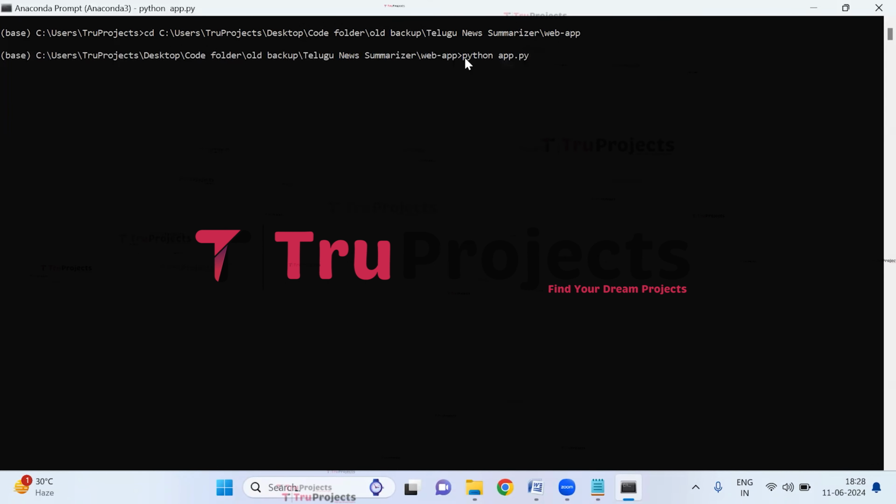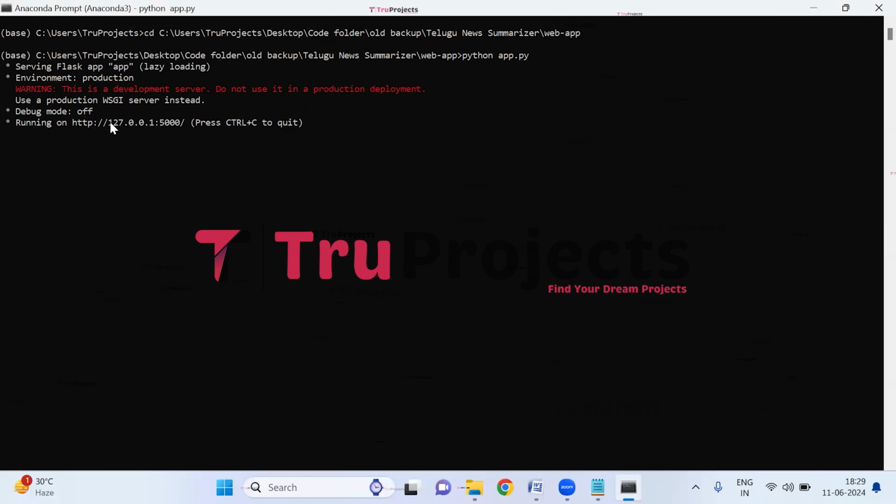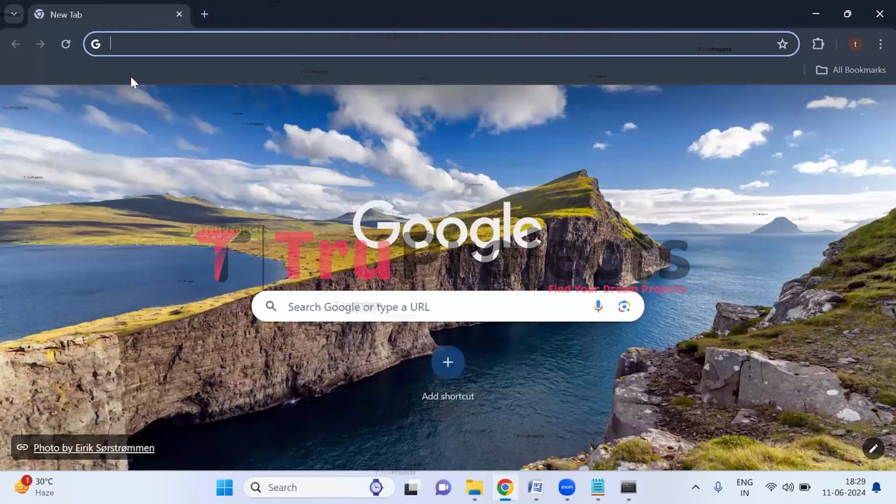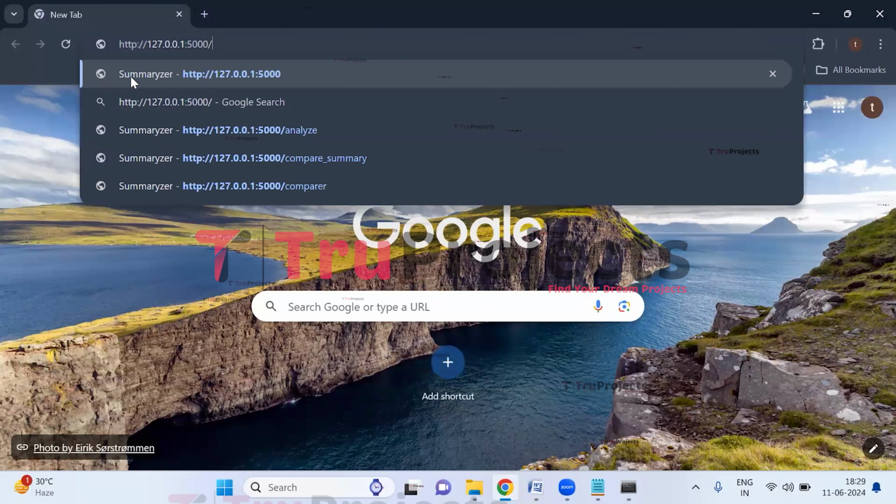After running the app.py file, the Flask framework will host the application locally at the default address localhost, which is this, and port, which is this. Now copy this local link provided by the Flask framework. I'm copying the link and pasting it into any web browser. I usually prefer Google Chrome. Hit enter.